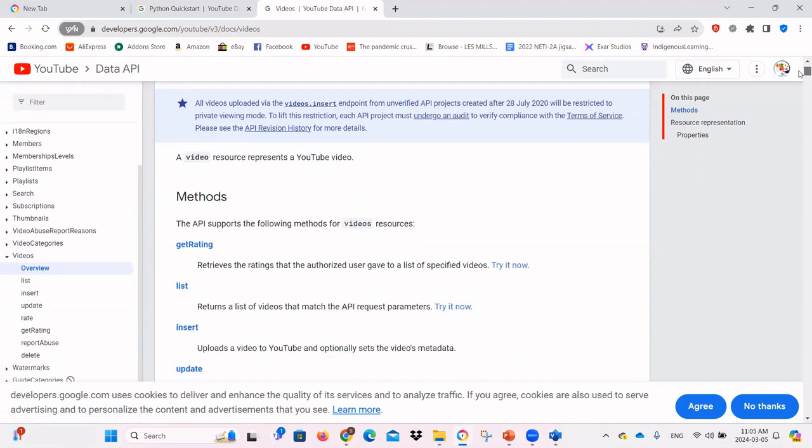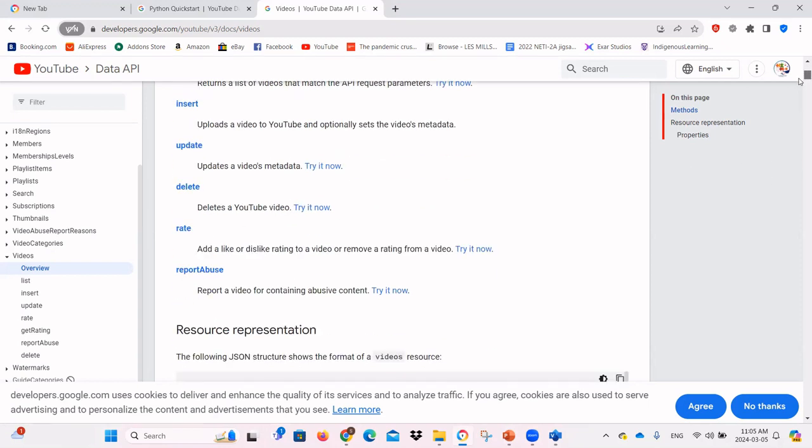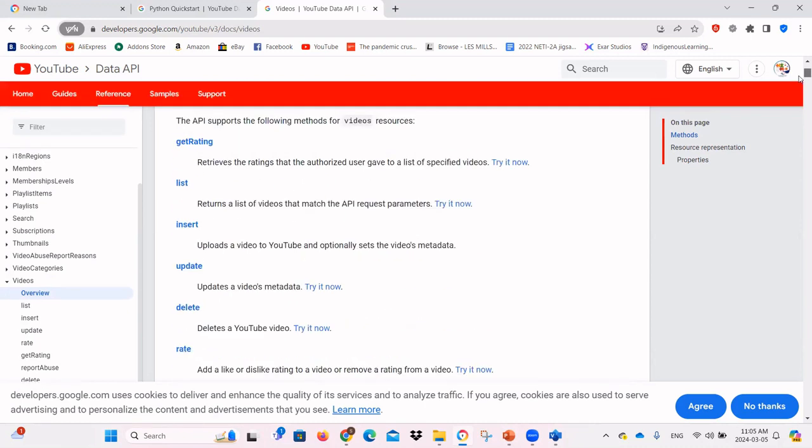So there's get rating, which retrieves the rating that the authorized user gave. List returns a list of videos that match the API request. Insert, update, delete: we don't want any insert, update, or delete. Maybe rate? Rate is also not relevant. Report abuse. So what do you think? Maybe list? List returns a list of videos. It may or may not be what we need.